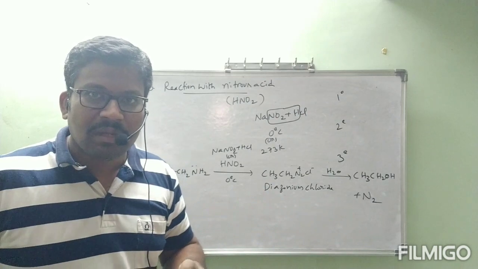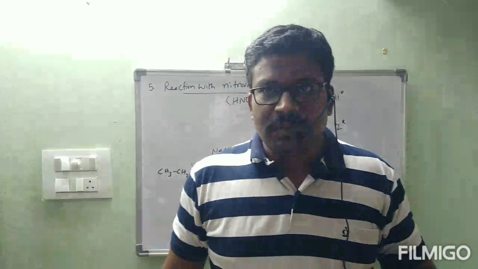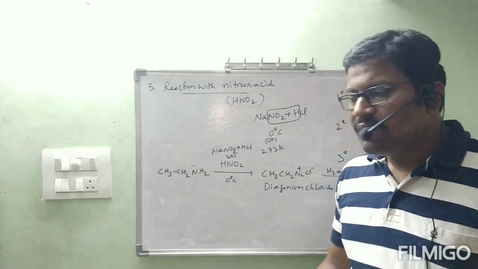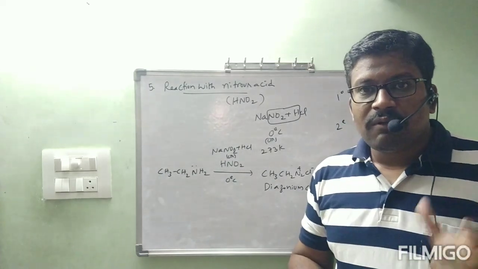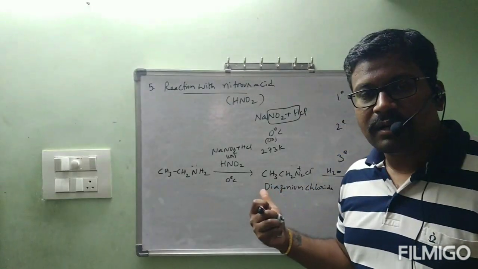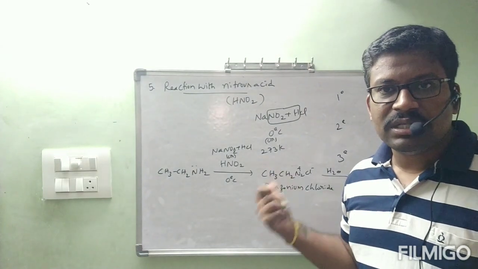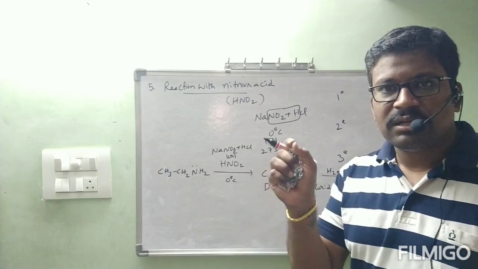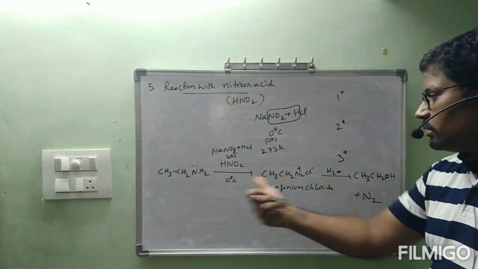Sandmeyer reaction, if you remember, we have converted that benzene diazonium chloride to haloalkane, the second step. That is called Sandmeyer reaction. Correct? Like that, these diazonium chlorides can be converted to very highly important organic compounds. That's why this is a very important substance which we have to remember very carefully. In conversions also, this substance is very important. So many things are related to diazonium salts. So remember this carefully.